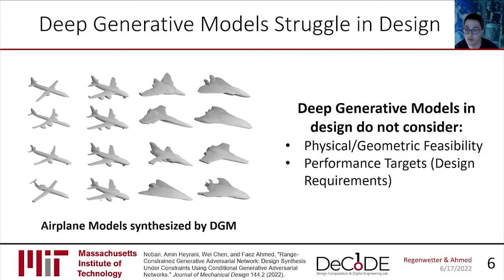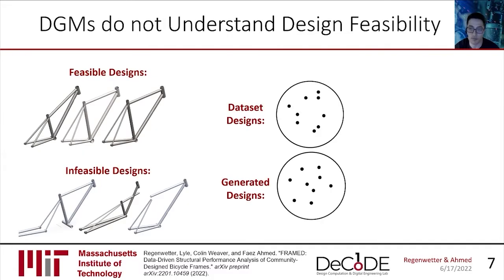DGMs have no notion of physical or geometric feasibility of designs and have no way to ensure that they will generate valid designs. In addition, DGMs typically neglect design quality or performance. And even recently introduced DGMs that do consider overall quality do not consider user-specified performance targets or design requirements. Let's go over these two ideas in a bit more detail.